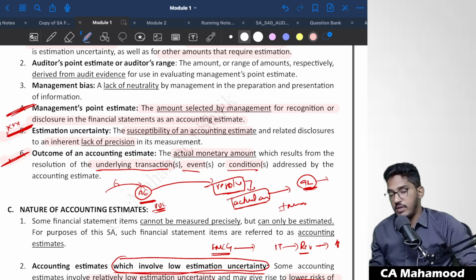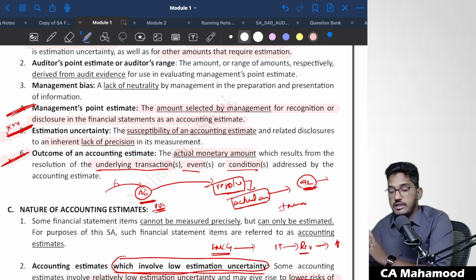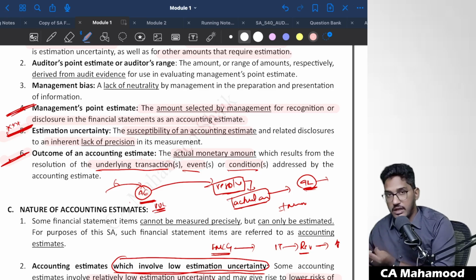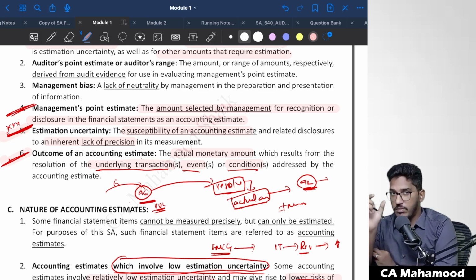As I have told, management will consider various factors. They will consider the past data, make some assumptions, read the contracts, have discussions, and even consult experts. After considering all these factors, management will determine one amount, for example, this much amount of provision I will create. That amount determined by the management for recognition in the financial statements, we call it management's point estimate.